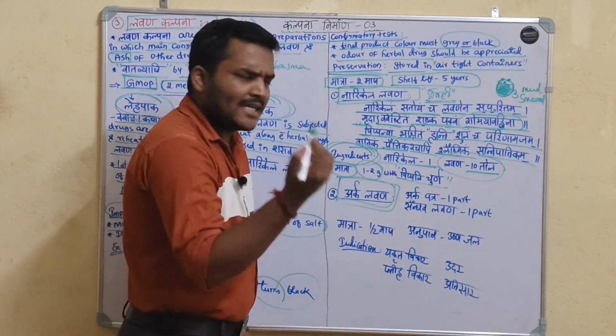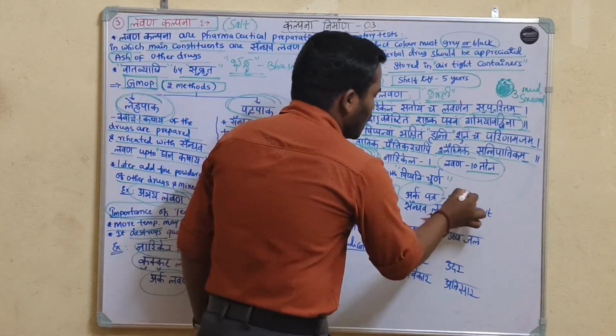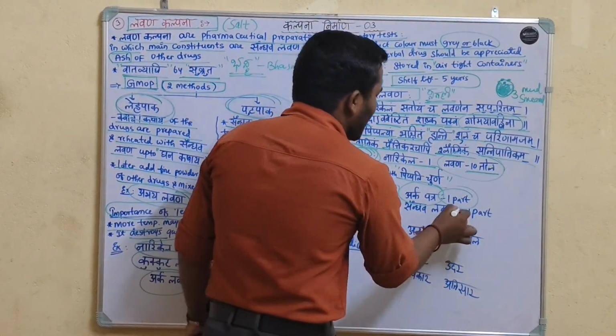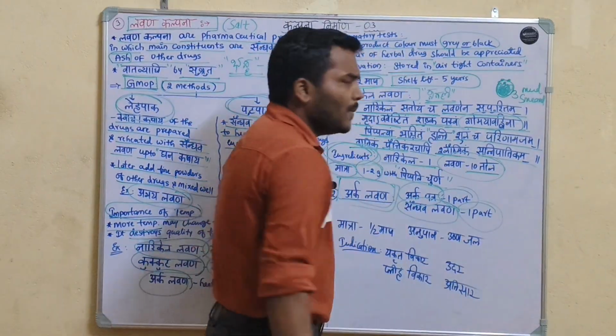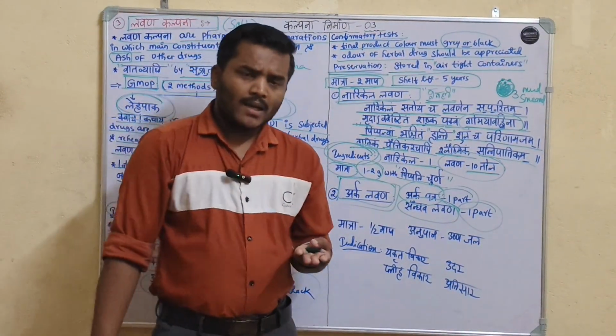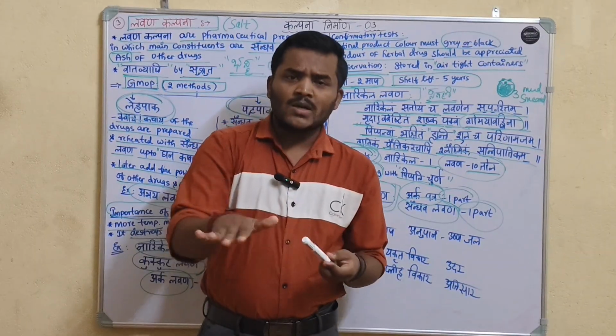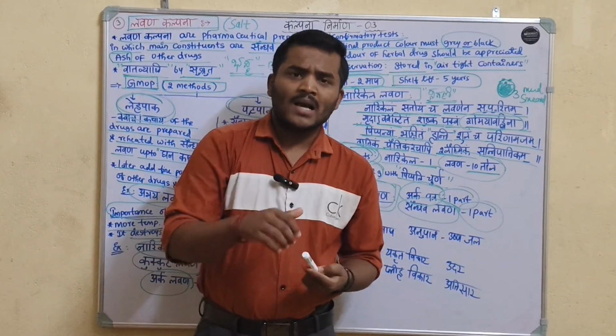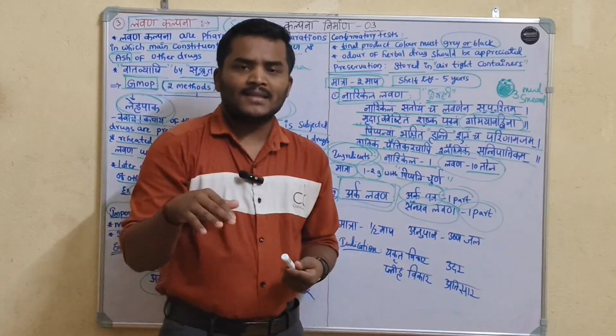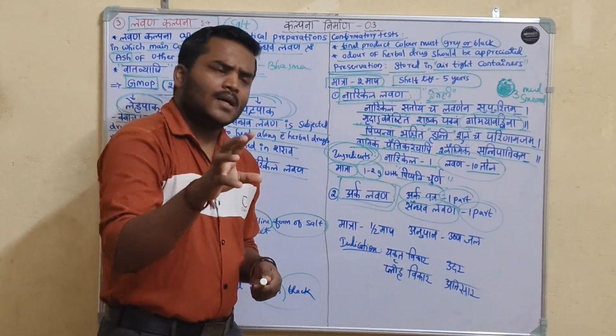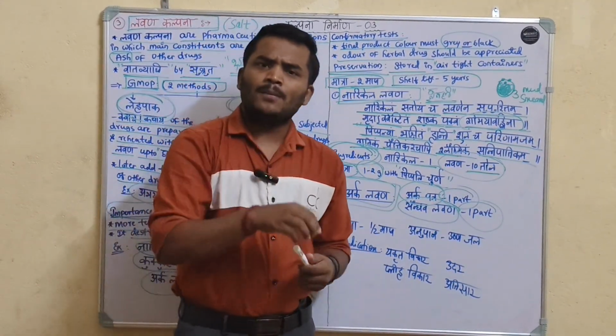What are the ingredients in arka lavana? Arka patra 1 part you have to take, and saindhava lavana 1 part. These are the ingredients. First take the arka patra and smear the saindhava lavana over it up to 3 to 4 layers. Later sandhi bandhana has to be done properly.